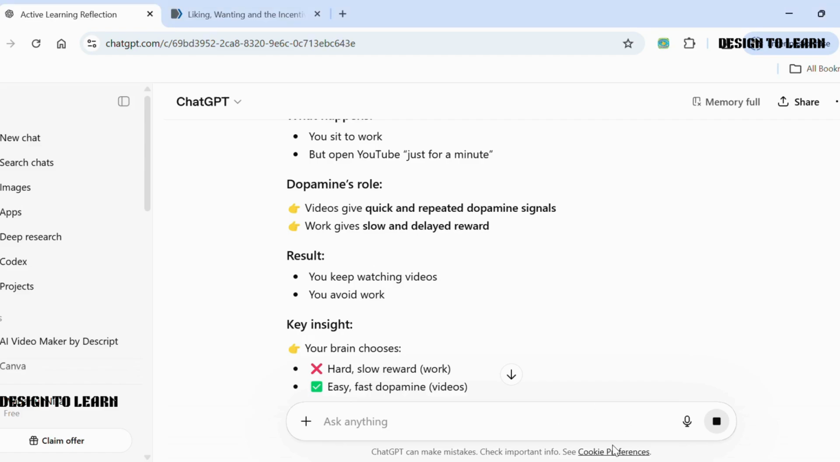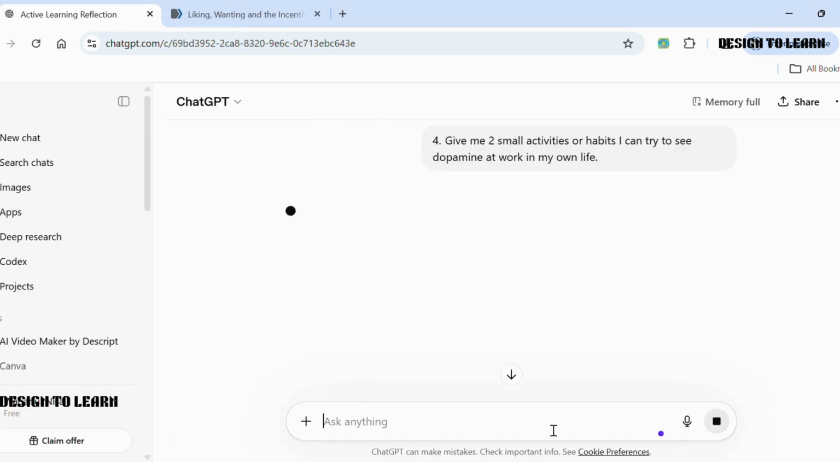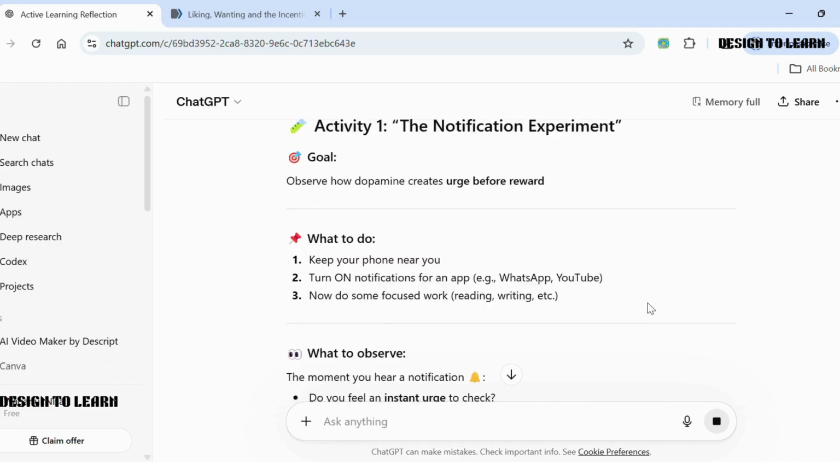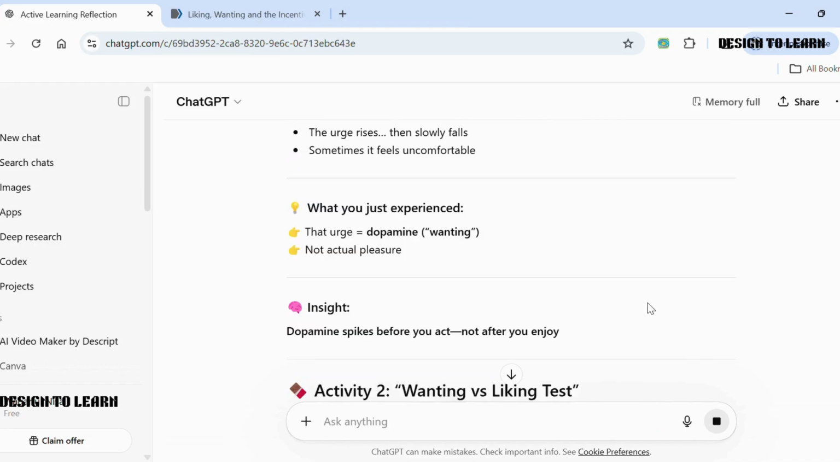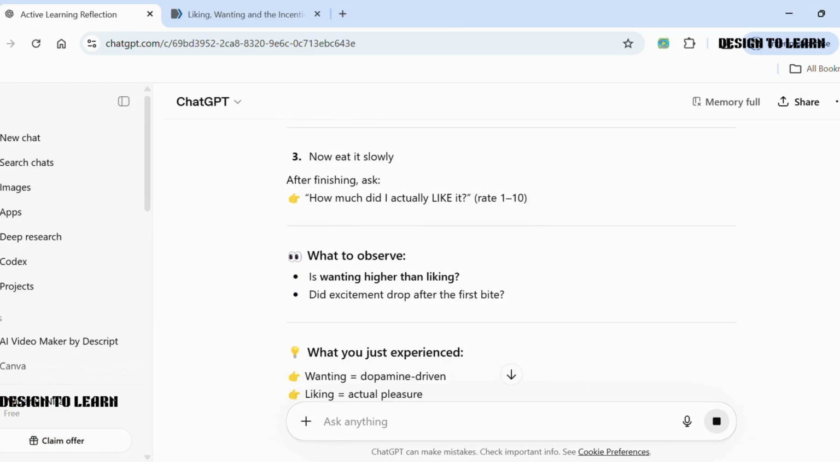Now let's move to prompt 4. We type, "Give me 2 small activities or habits I can try to see dopamine at work in my own life." Now we move beyond understanding into action. We start observing, reflecting, and learning from our own behavior, which makes the concept much stronger.